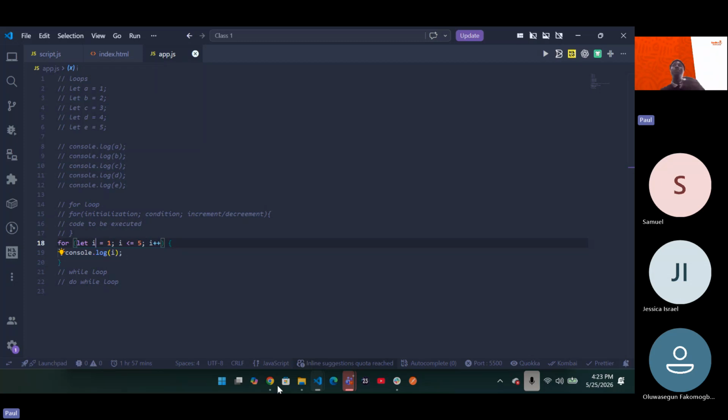It does not mean that you cannot use anything. You just use that during loops. Use i, use j, use k, use m, n, o, p, just from that particular progression. That is how you go ahead and use things like that. But do we understand for loops? Is it clear to us?